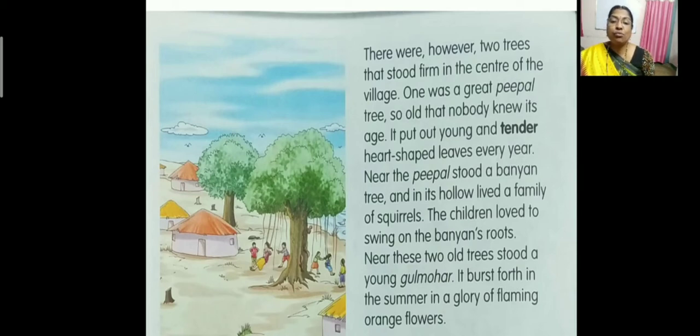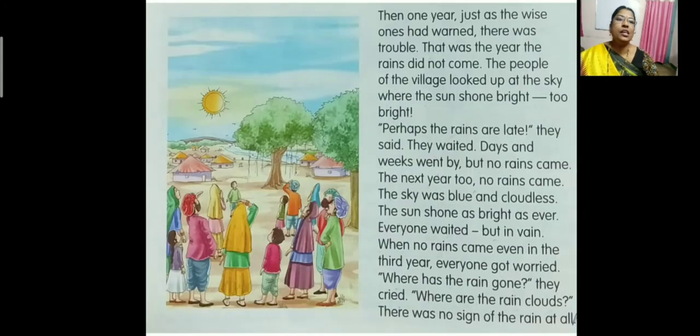Near these two old trees stood a young gulmohar. So near these two trees, one gulmohar tree also is there. And it burst forth in the summer in a glory of flaming orange flowers. So in summer, that gulmohar tree gives orange flowers. So now let us know more about this particular village.